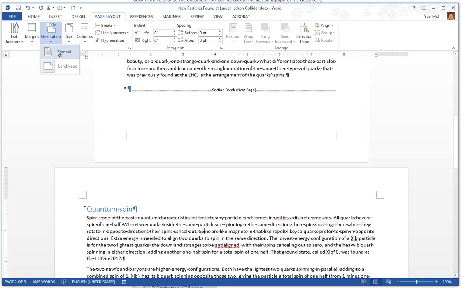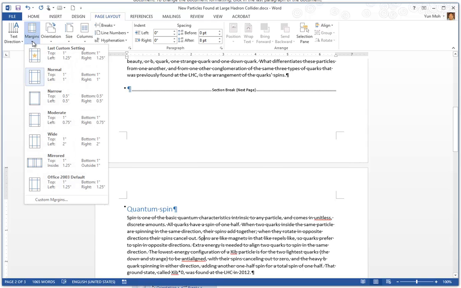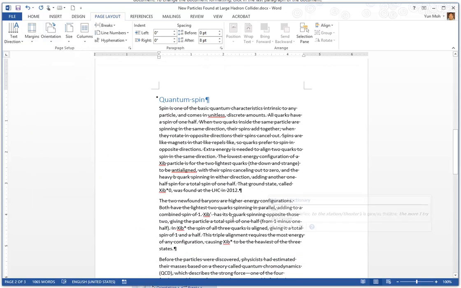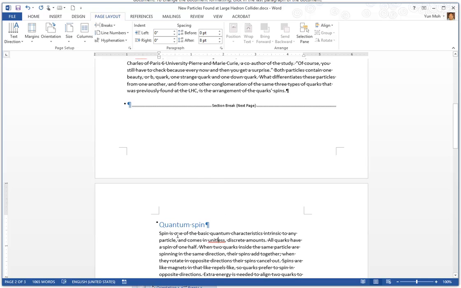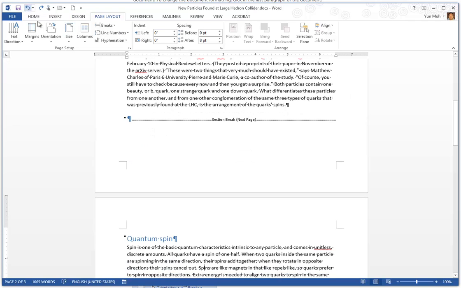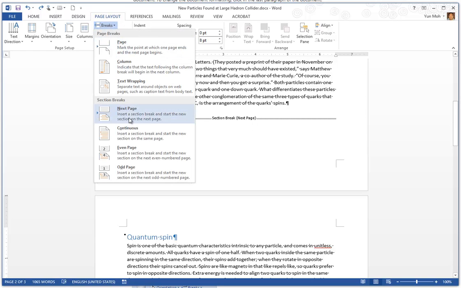Or let me change it back to portrait. Or you can change the margins, and currently it is 1 inch around. But this time let me go ahead and change that to 2 inches left and right. You can change that because this is a separate section from the page above. So that's the difference between just a simple page break and a page section break.